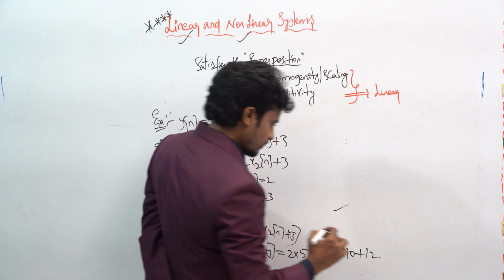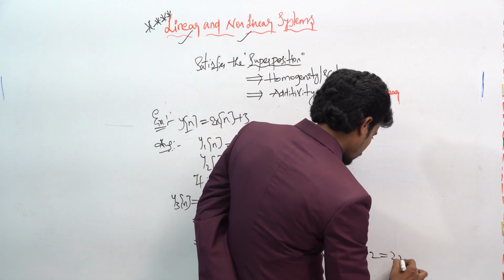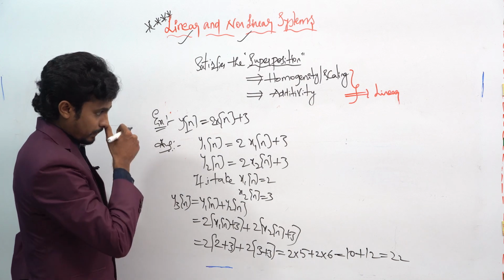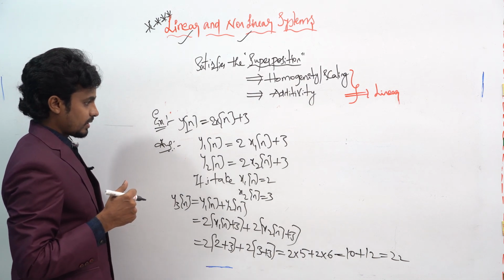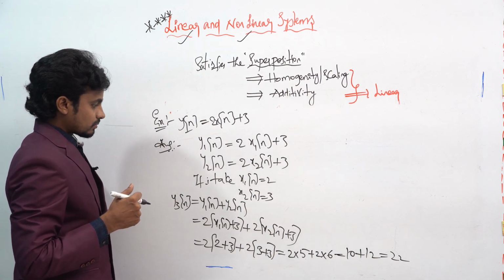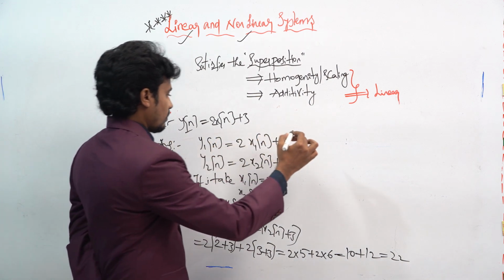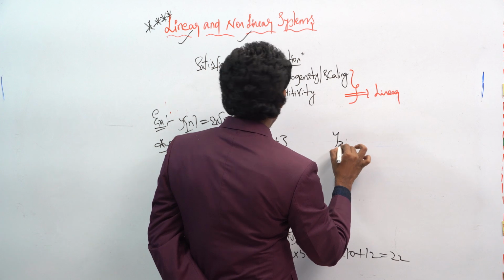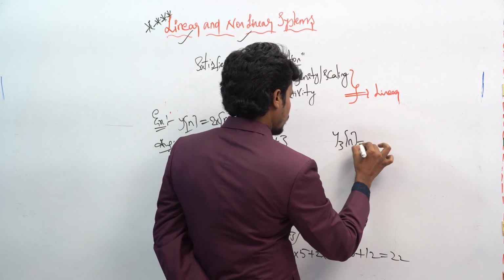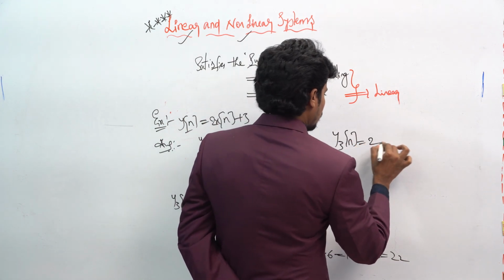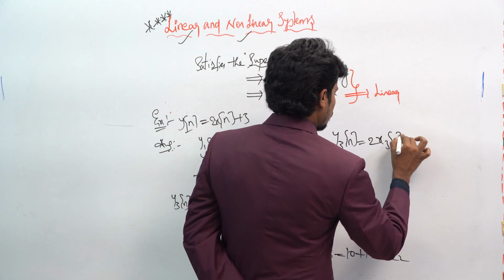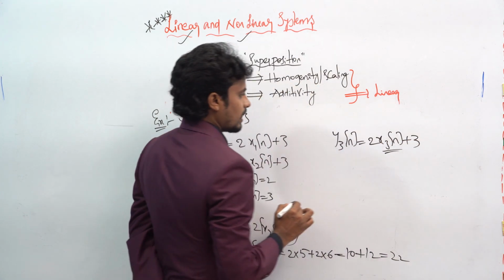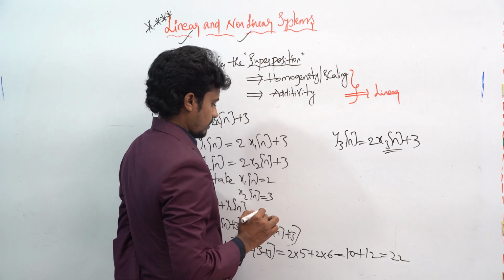6 to the 12, so this will become the 22. Okay, so if I want to check for the scaling property, how can you do it? If you want to check for y3 of n, that will become 2 into x3 of n plus 3. So how do you define this x3 of n?